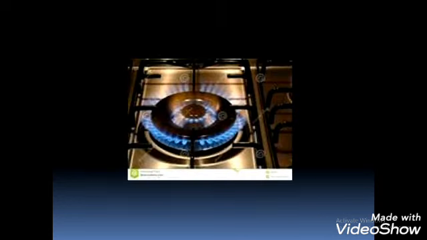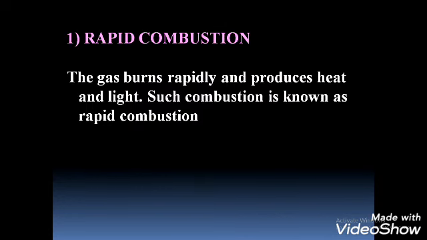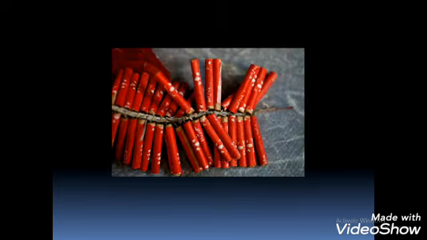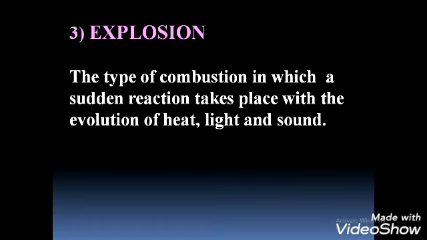So we can say that the first combustion is rapid combustion, for example a gas stove. The second is spontaneous combustion, for example phosphorus, and the third is explosion, for example firecrackers. Okay, so that is all about this video. Now we can move to the last session.